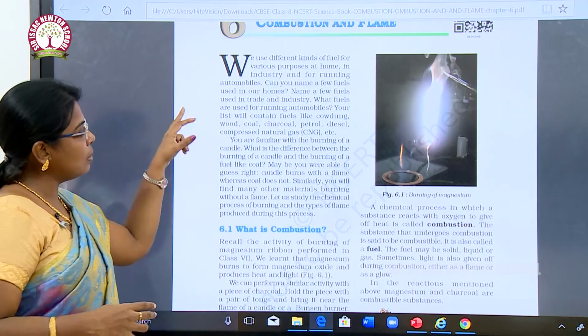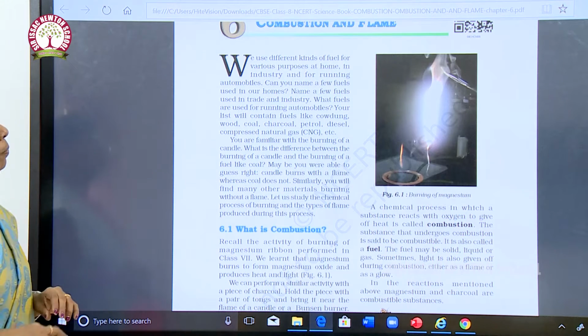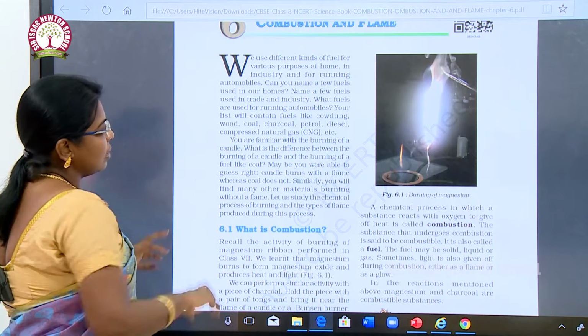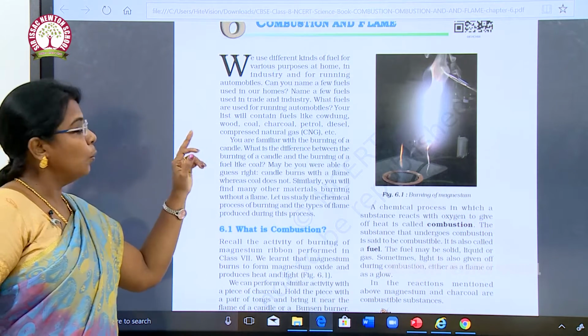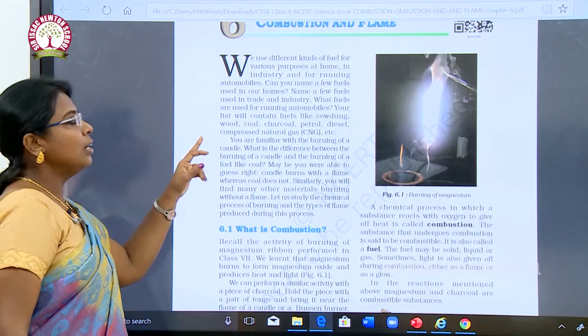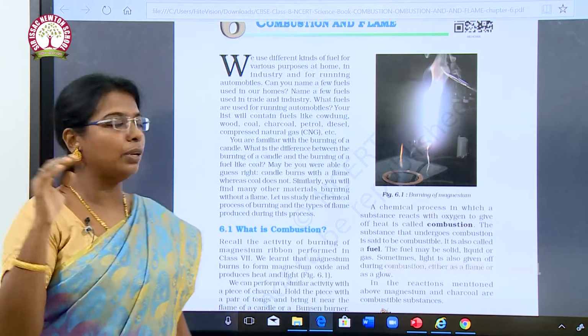Can you name some fuels in your home? Name any few fuels used in trade and industry. What fuels are used for running automobiles? Your list will contain cow dung, wood, coal, charcoal, petrol, diesel, natural gas. These are some types of fuel which are used in our day-to-day life.